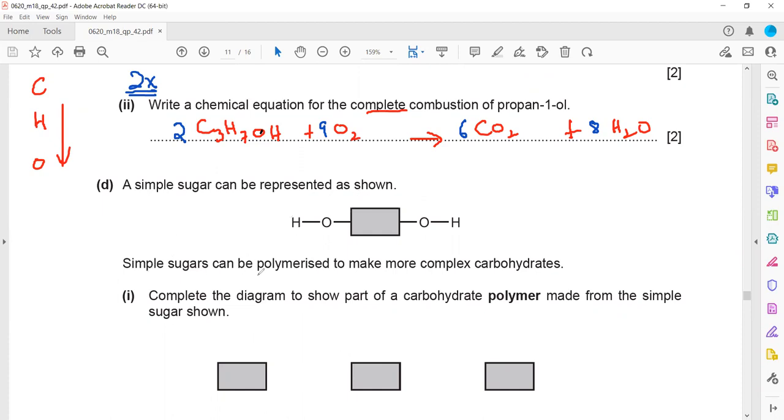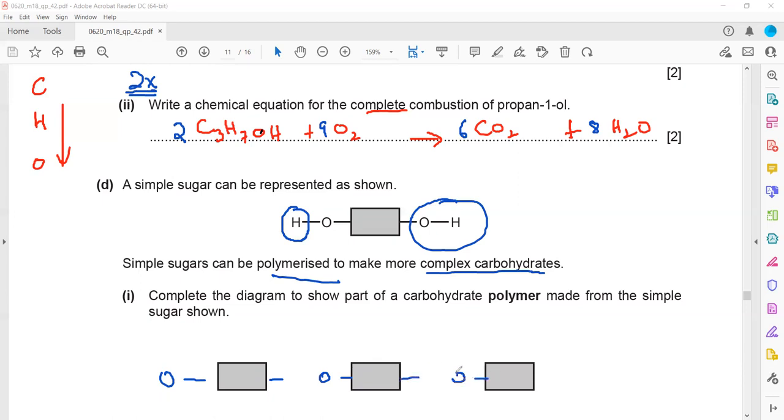A simple sugar can be represented by this formula. A simple sugar polymerizes to make a complex carbohydrate. So how do we draw the structure? On one side you remove H, on the other side you remove OH. So from one molecule we remove H, from the other molecule we remove OH, and then we link them together.